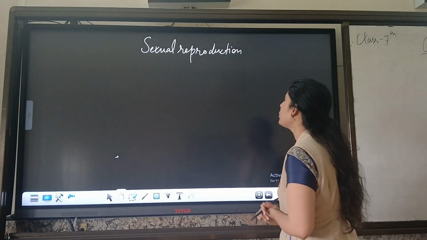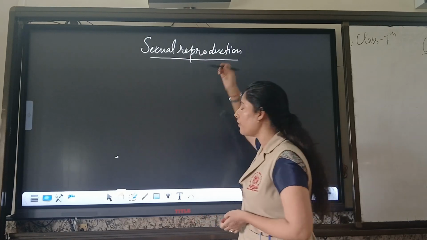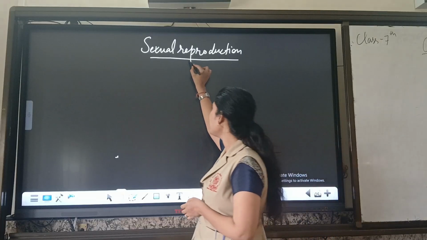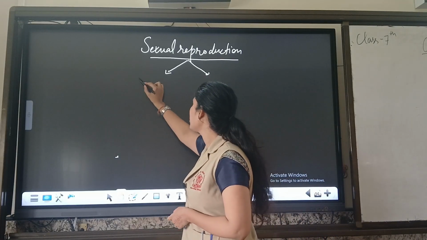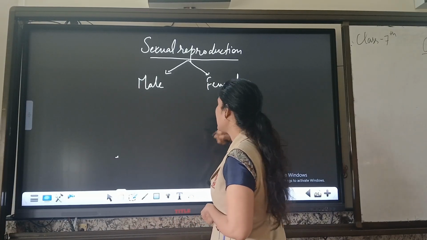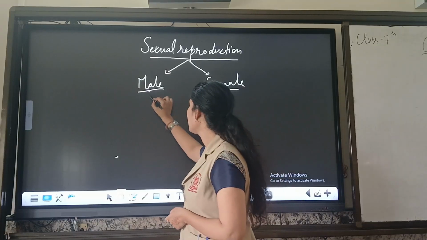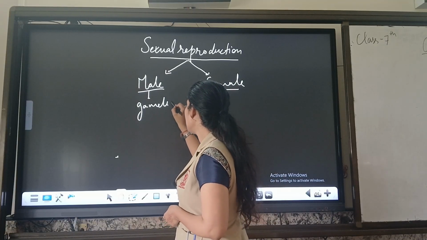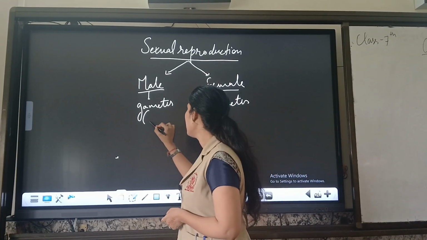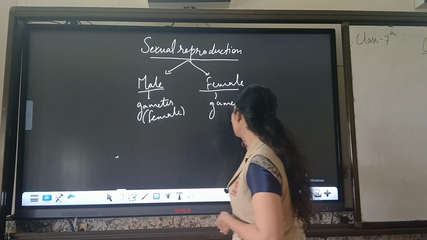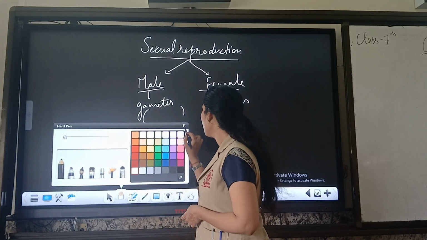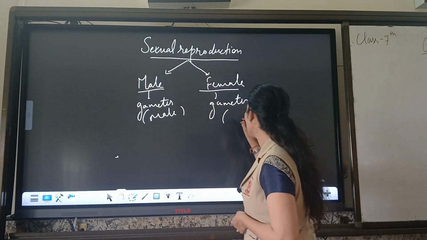Now after this we move towards sexual reproduction. We have discussed earlier that sexual reproduction is a type of reproduction in which two parents are involved. One is male and another one is female. Clear? They both produce gametes, and they have separately different gametes. One we call the female gamete and another one we call the male gamete.